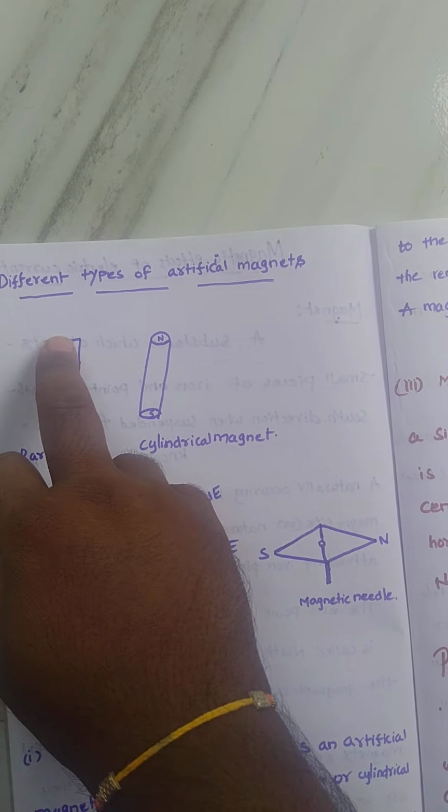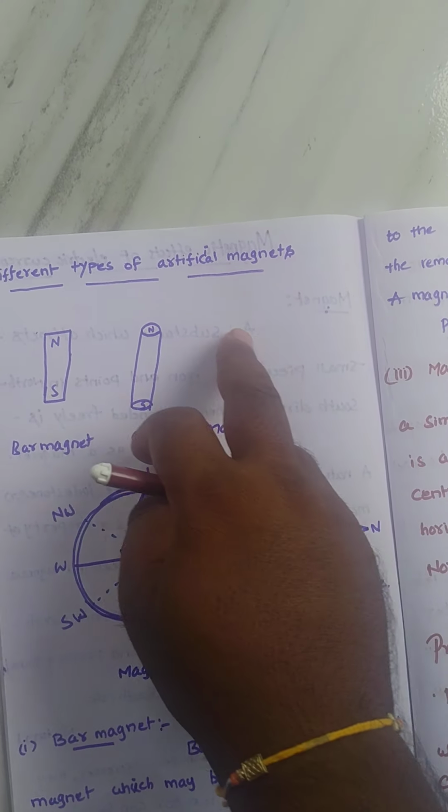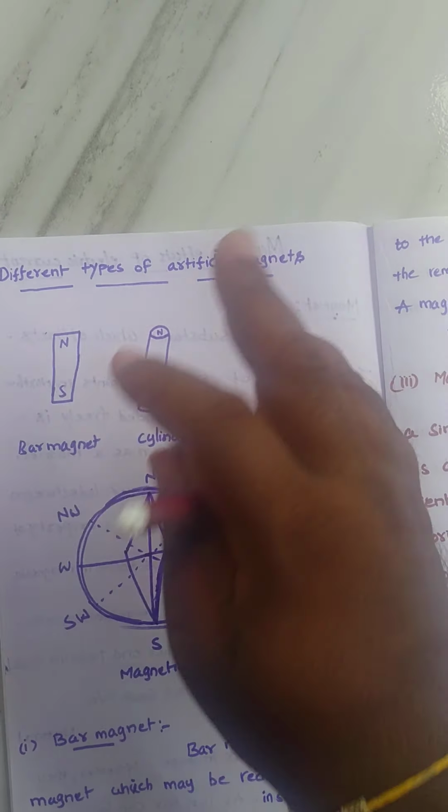This is one of them, the bar magnet, with a north and south pole. It is cylindrical. These are the two different types of artificial magnets.